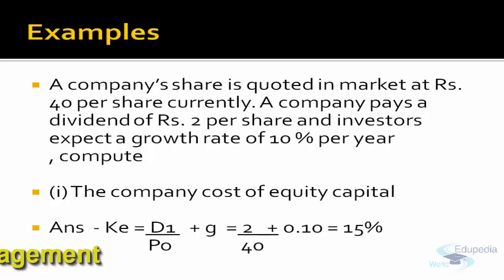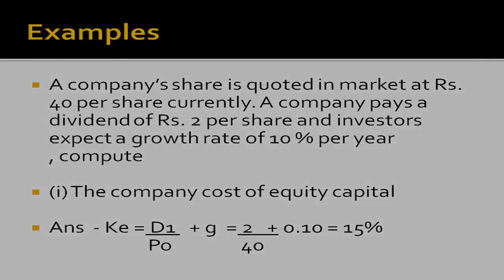So what is D1? The company pays a dividend of rupees 2 per share, and investors expect a growth rate of 10%. So here, how do we compute the cost of equity? D1, rupees 2 per share, divided by 40, plus growth rate.